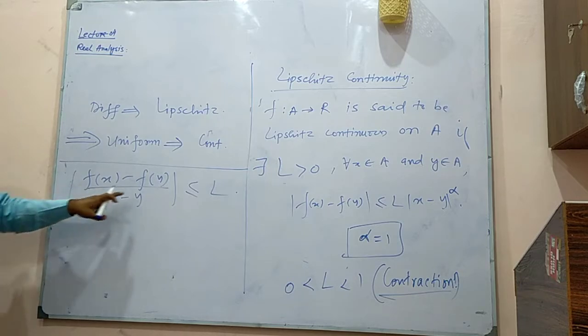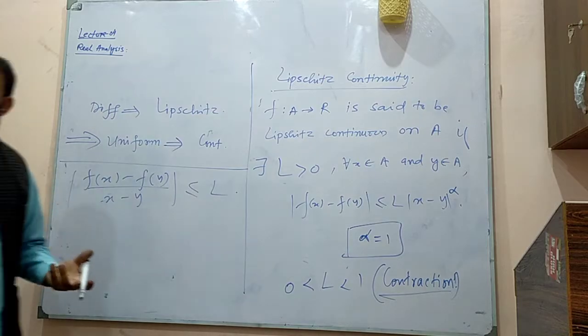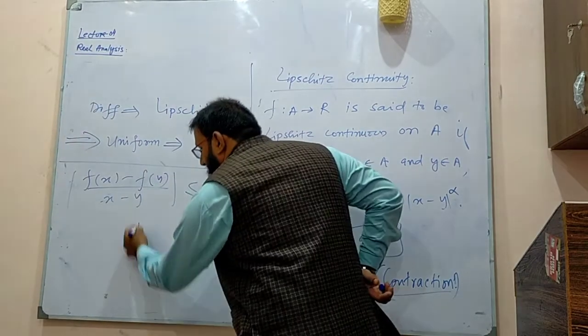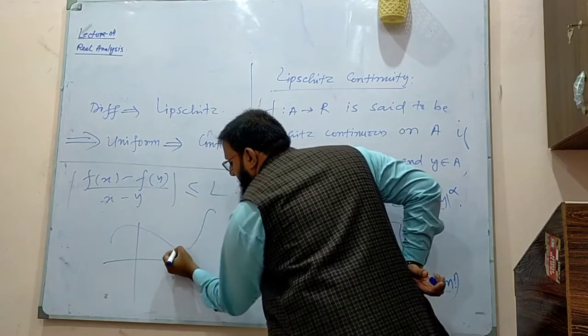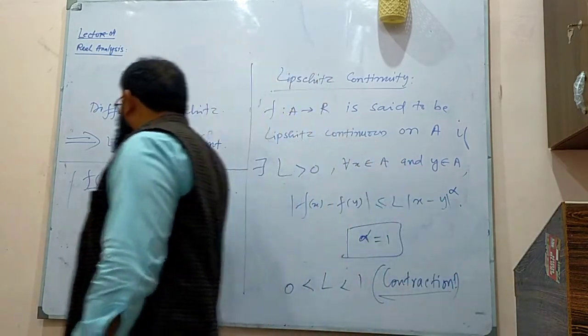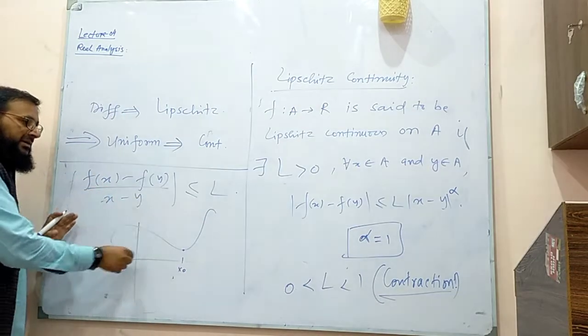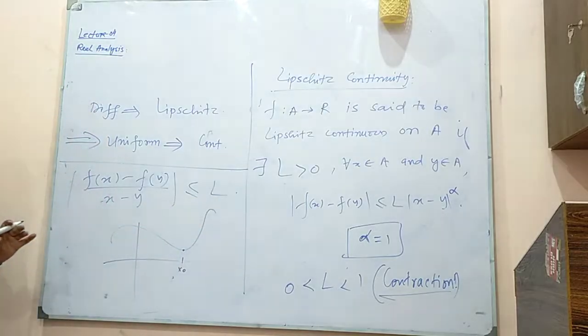Slope. Secant line. You fix your y or fix your x. I am fixing my y to be, let's say, x naught. Then I have a function at some point x naught. The slope of the secant line, whatever it is, is just bounded by L.